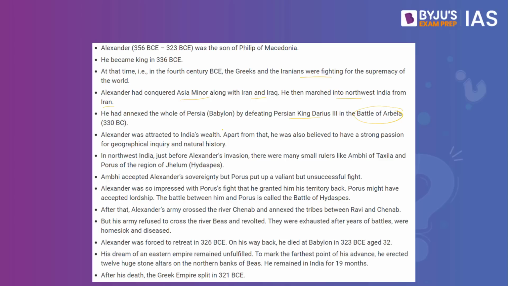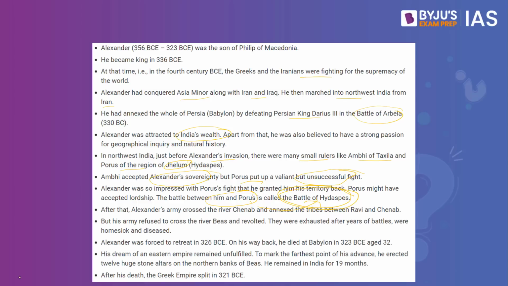Alexander was always attracted towards India's wealth, which is why he also came to India. In northwest India, just before Alexander's invasion, there were many small rulers like Ambi of Taxila and Porus of the region of Jhelum. Ambi accepted Alexander's sovereignty, but Porus put up a valiant but unsuccessful fight. And this battle between Alexander and Porus is what is called the Battle of Hydaspes. Remember, the Battle of Hydaspes is between Alexander and Porus.